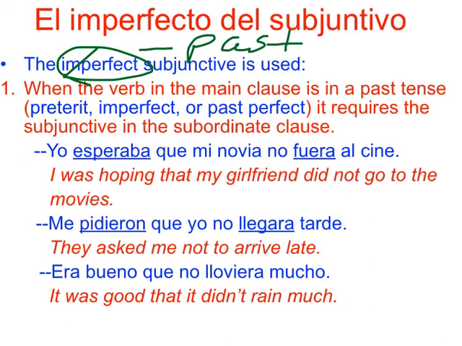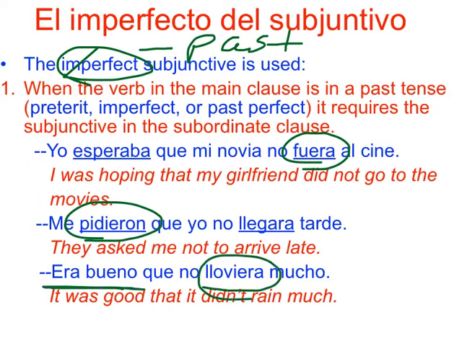Yo esperaba que mi novia no fuera al cine. I was hoping that my girlfriend did not go to the movies. Me pidieron, preterite here, que yo no llegara tarde. They asked me not to arrive late. That's the only way to say that in Español clase. Era bueno que no lloviera mucho. It was good that it didn't rain much.